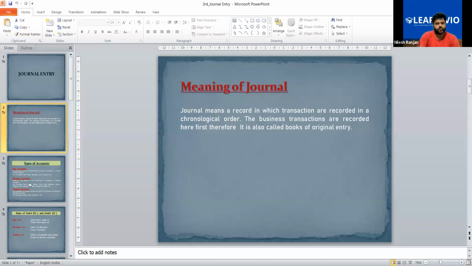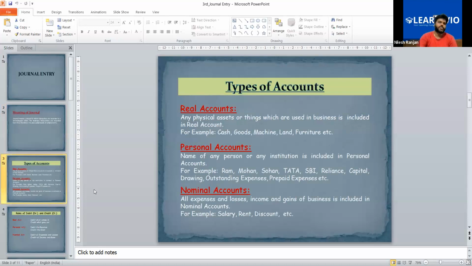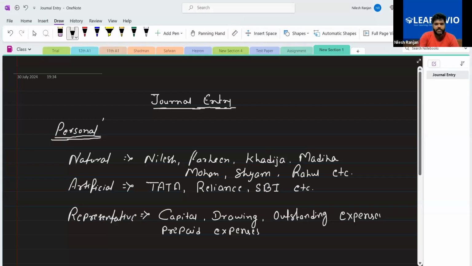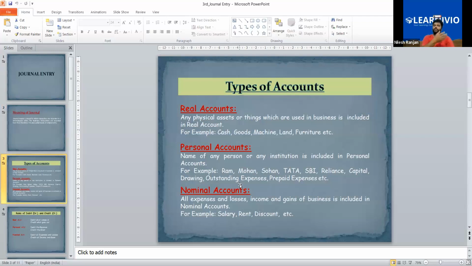Done? Okay, so this is types of account. Also, you have to take the screenshot of these three also. So first this one, then the classification of personal also.